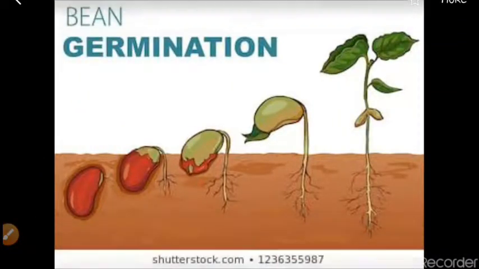If we see, plants can move, animals can move. So my point is that movement is also an important life process for the living organism. If something is living, it will move. Maybe you are thinking, sir, how can you say that plants can also move? Actually, they also move, but they show their movement in another way.